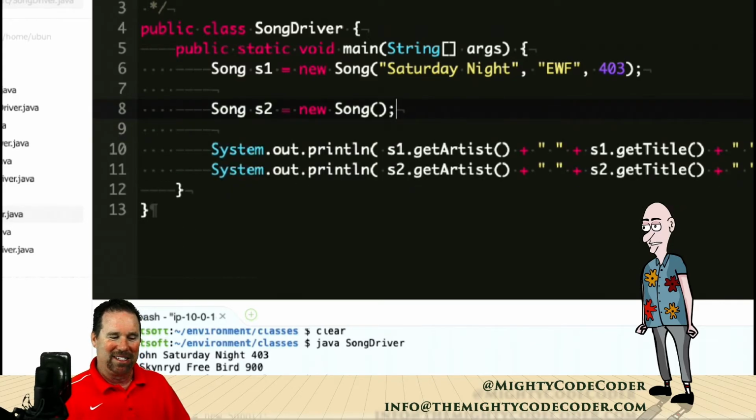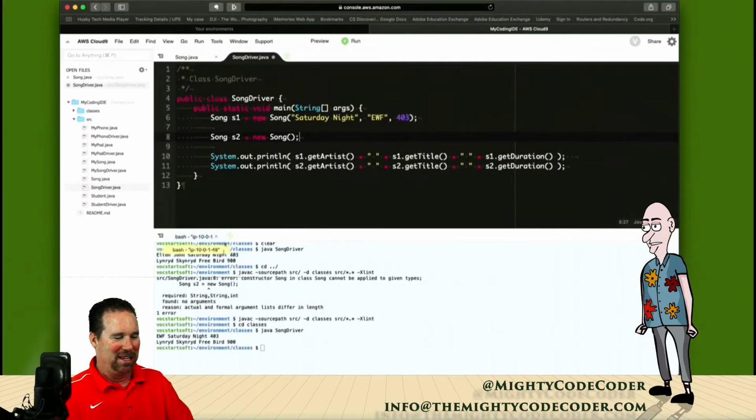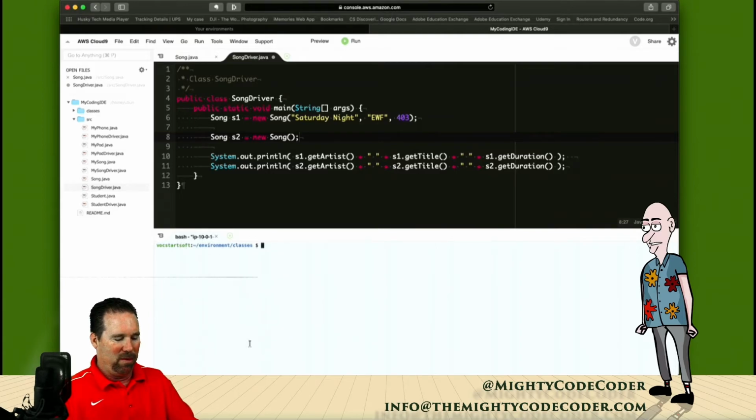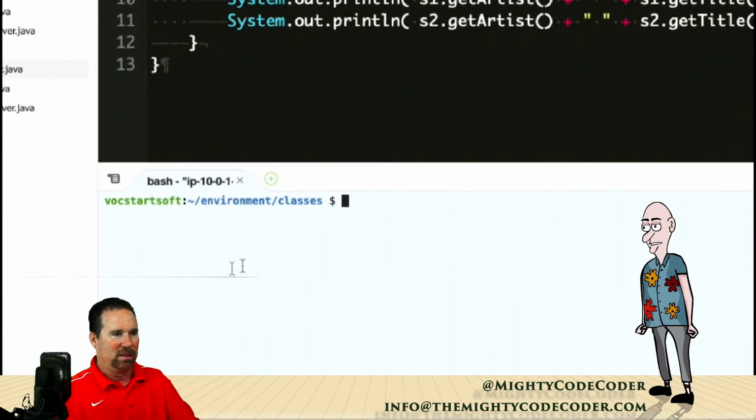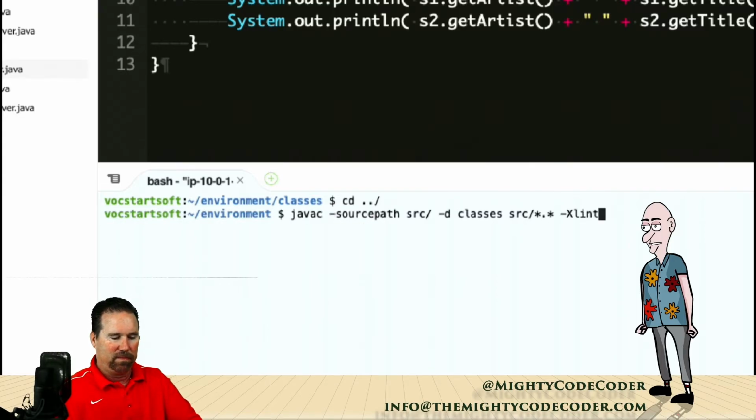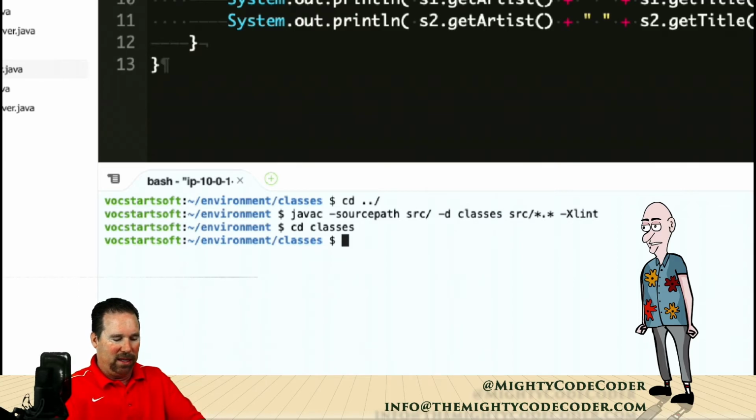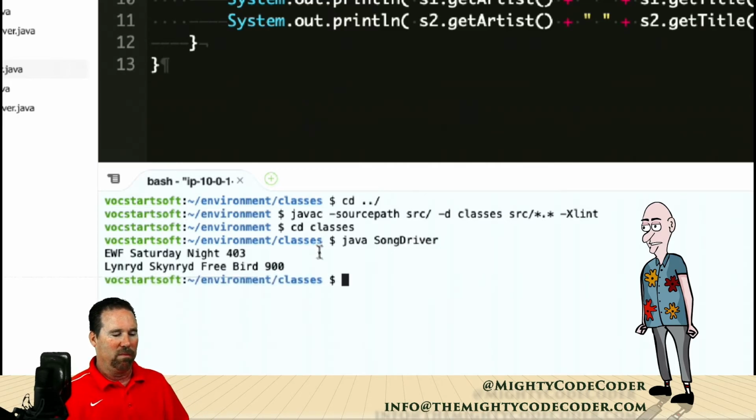And let's do it again, and maybe this will make more sense. All right, so I'm coming in here. I'm going to clear this. I will go a little bit bigger for you. And let's go back over to the other directory. Let's Java C everything. All right, let's go back to our classes. And then let's Java SongDriver. Oh, it looks like we still have it.